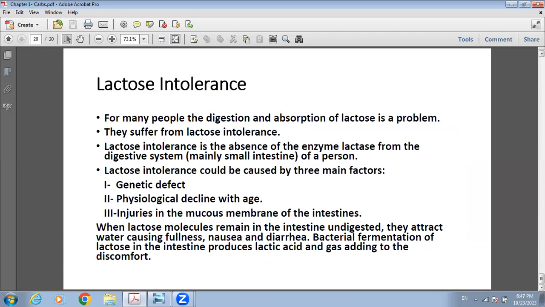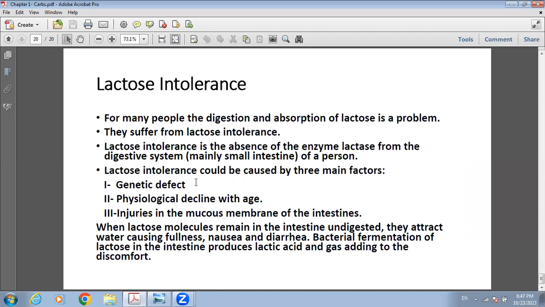Lactose intolerance. For many people, the digestion and the absorption of lactose is a problem. Those people suffer from lactose intolerance. Lactose intolerance is the absence of the enzyme lactase from the digestive system of a person. Lactose intolerance could be caused by 3 main factors.